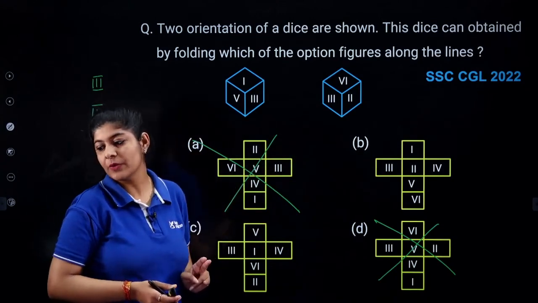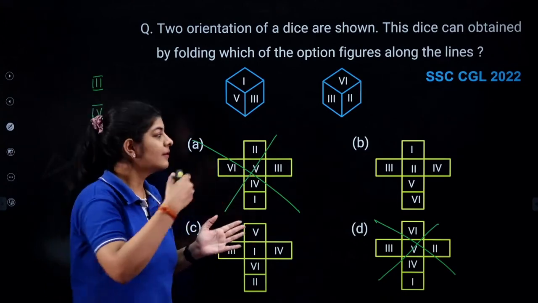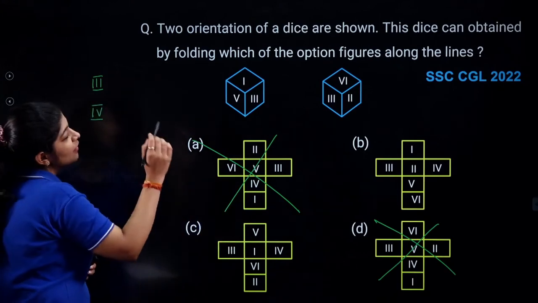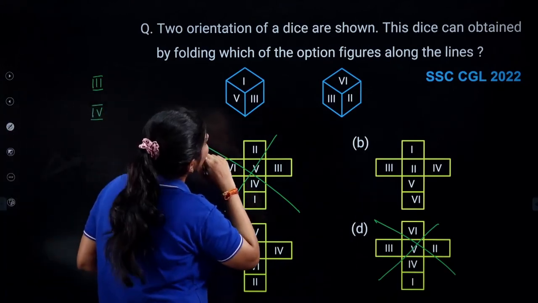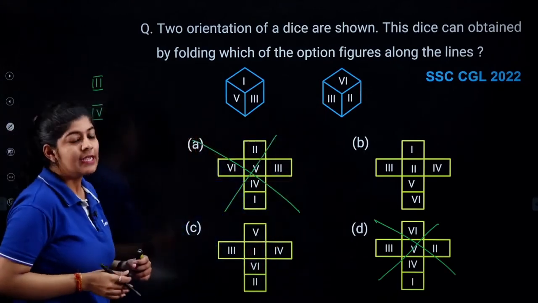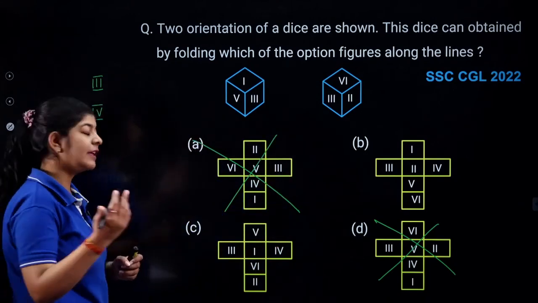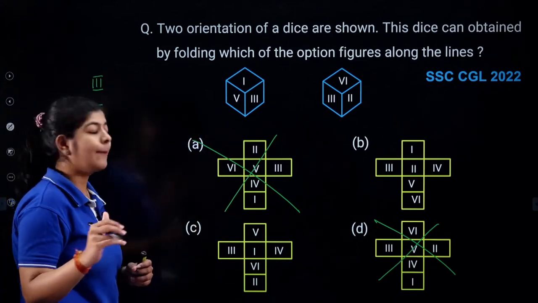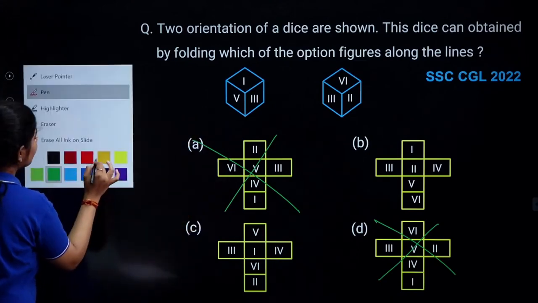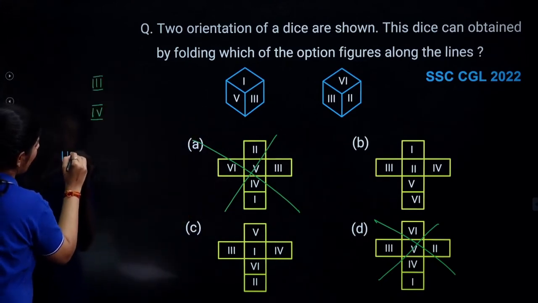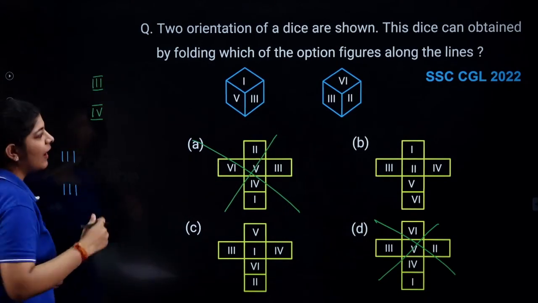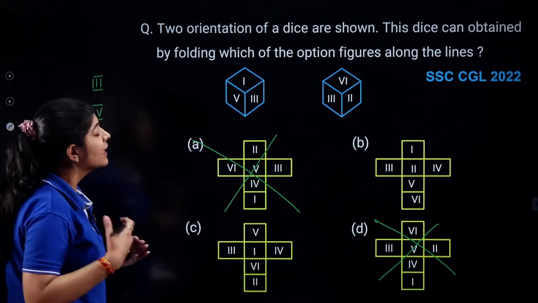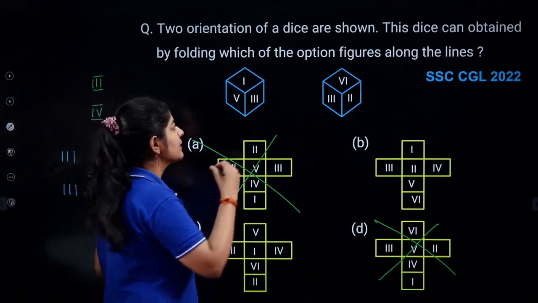Now what we need to do? We need to check the rest part. Now if we will see over here, we can say that the third part is common, and we learned in the previous session that whenever we are having this type of view, we can easily determine the opposite pair. So first what I am going to do, I am just going to write down the common face. Now I can move either in the clockwise direction or in the anti-clockwise direction. This time I am moving in the anti-clockwise direction.